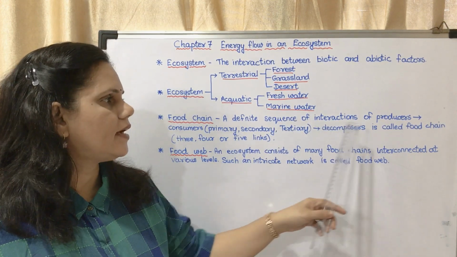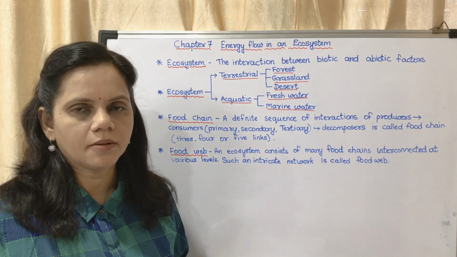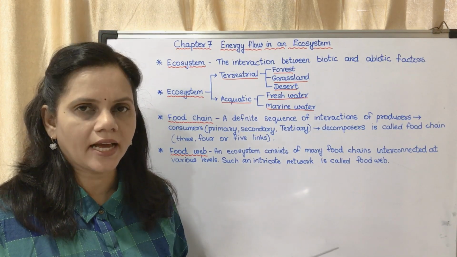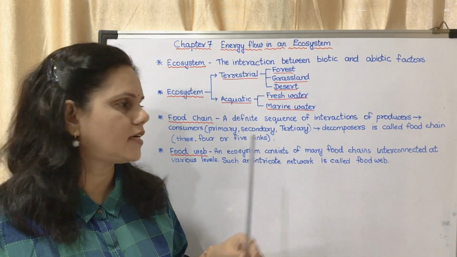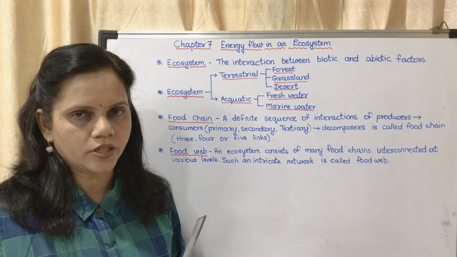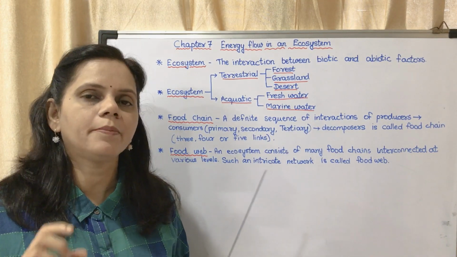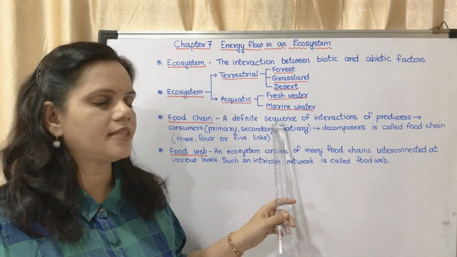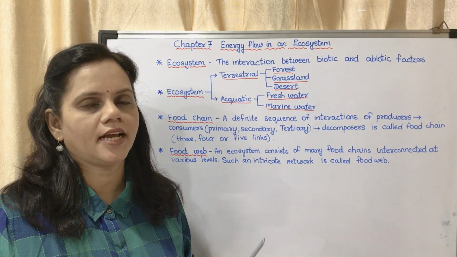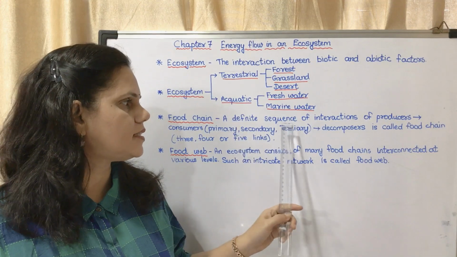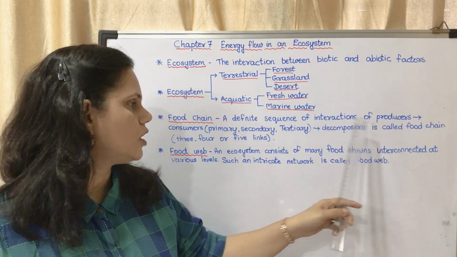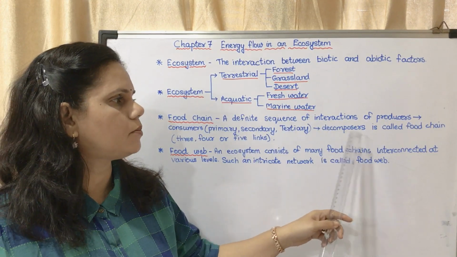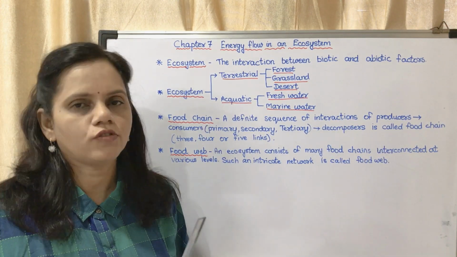When they all die, the producers die, the plants die, the animals die, they are acted upon by the decomposers. So it is a chain from producers till the decomposers. That definite sequence of interactions of producers, consumers and decomposers is called the food chain.